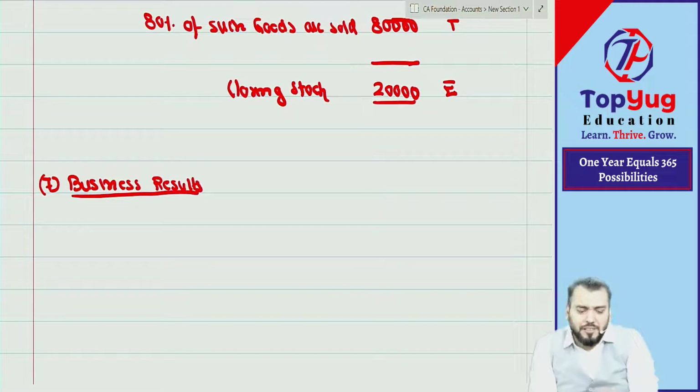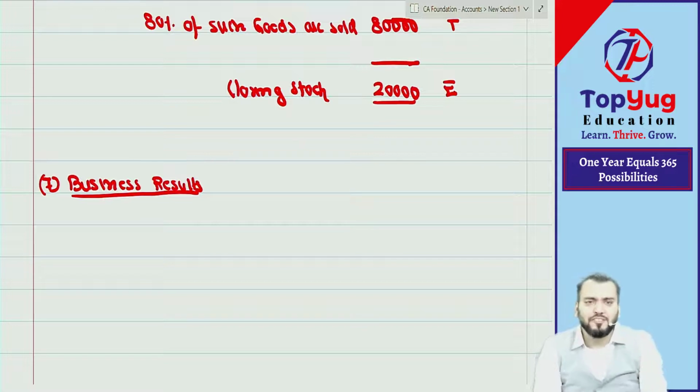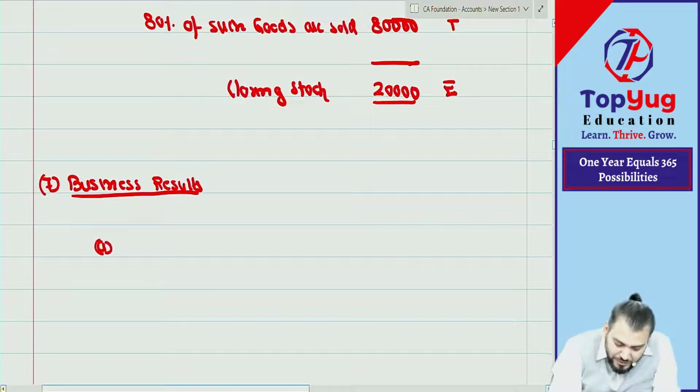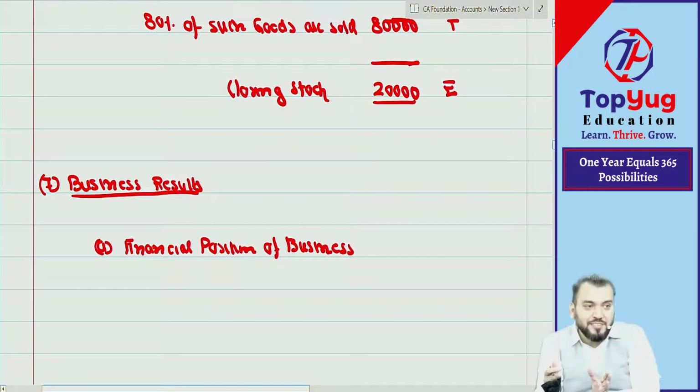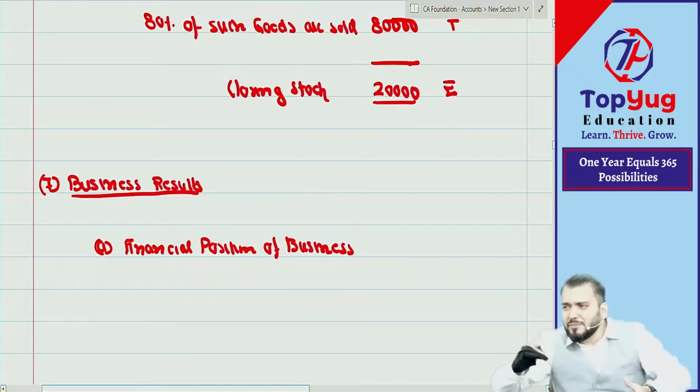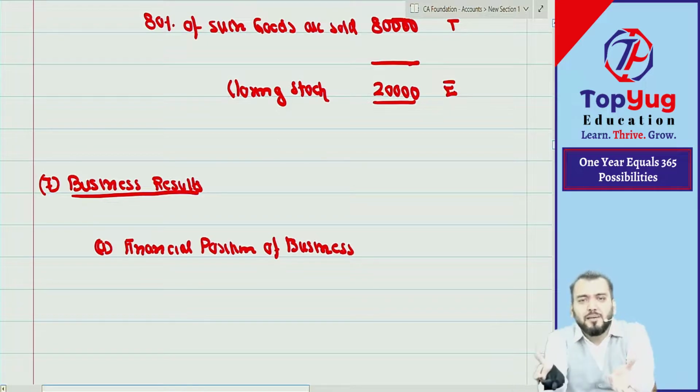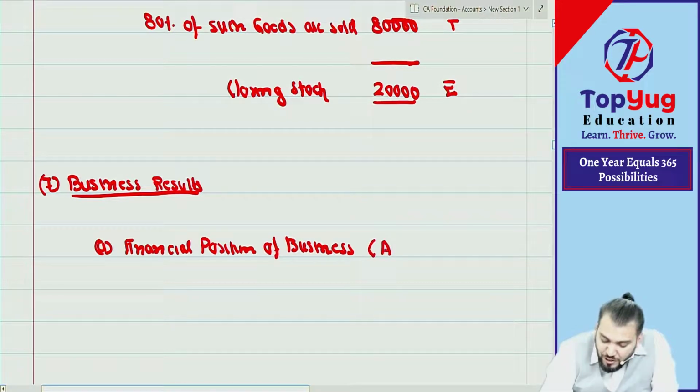When we say business result, we communicate two types of information to the user of financial statements. One is the financial position of business, meaning what are the assets and liabilities of that business. So when you are doing business, you receive cash, you pay cash. So how much cash is available at that time? That becomes financial position. So it means position of assets and liabilities.